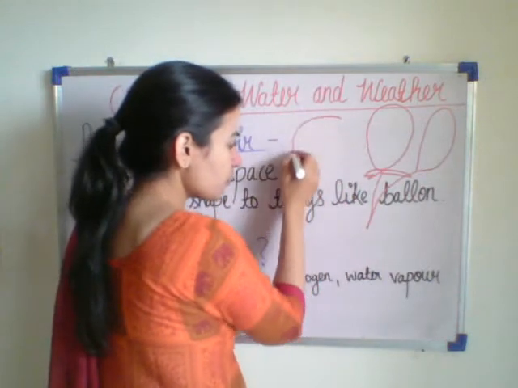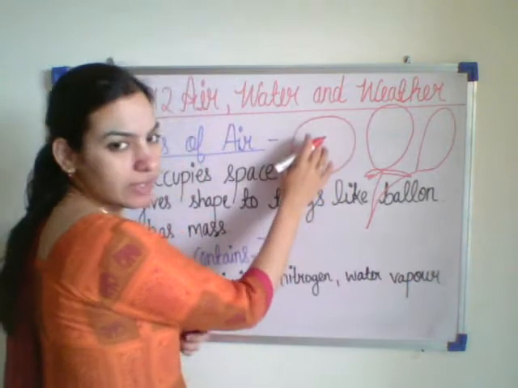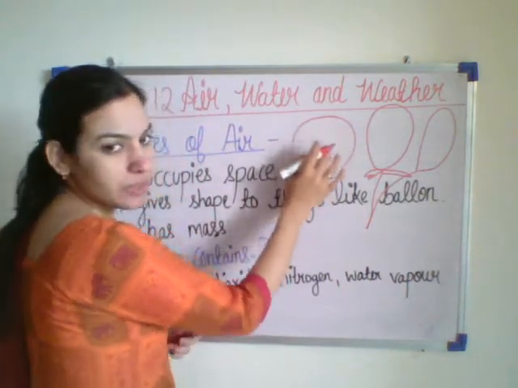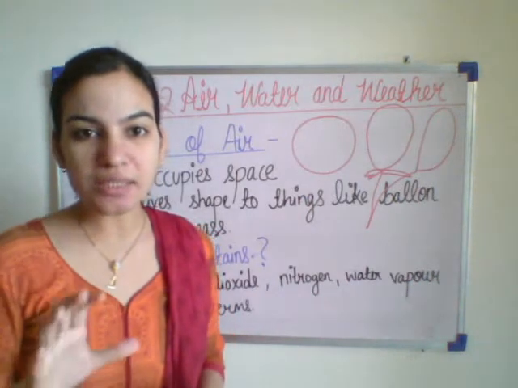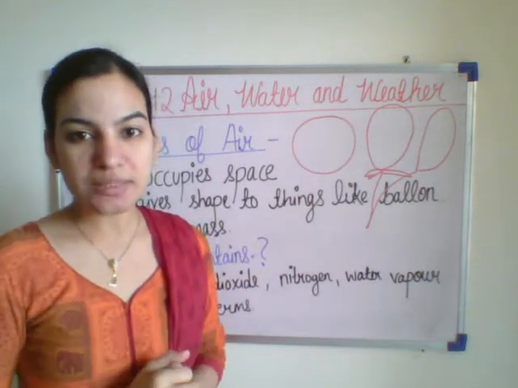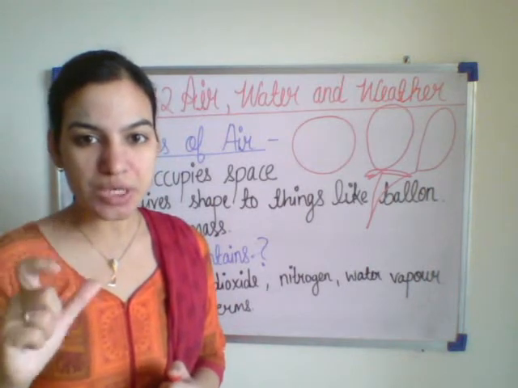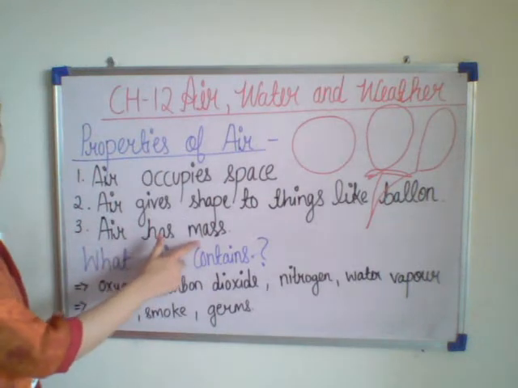Football, you have also seen the football. Inside the football, air is filled and it gives a round shape to the football. Air is also there in your bicycle tire and the car tire. The tire also contains air. It gives the shape to the tire. Air has mass.